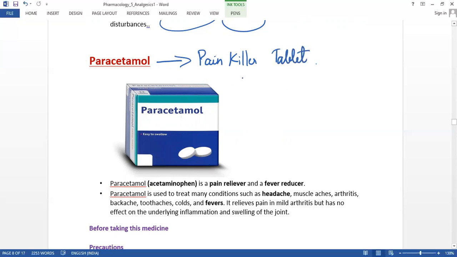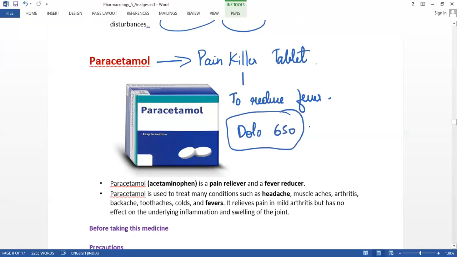So this has been used to reduce the fever, and one of the tablets we are using these days is Dolo 650. This is a tablet we use for fever, paracetamol, and for pain relief. But before using this tablet, we have to know some common things about it and how long we need to use it. So let us know that.